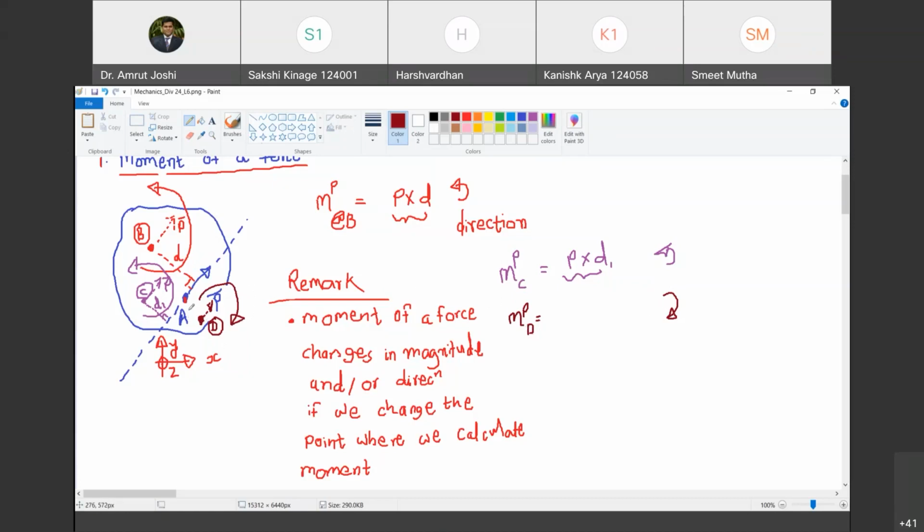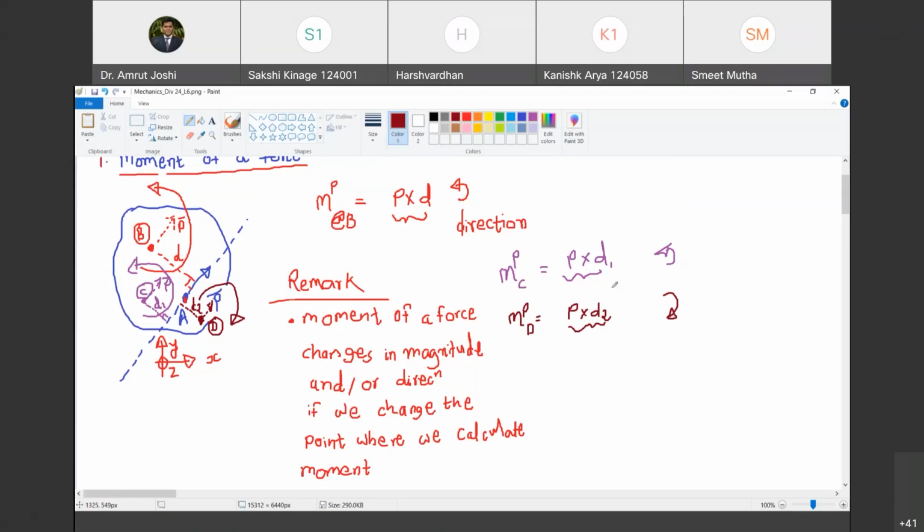And what is the magnitude of the moment under which this rotation is going to occur? For that, I have to draw a perpendicular on the line of action of the force, and I'm going to call this distance d2. Are you with me? Yes, sir. So what is the magnitude of the moment? P into d2. So you see here, the magnitude has also changed in comparison with the moment of P at points C and B, and its sense or direction has also changed. Are you with me? Yes, sir.